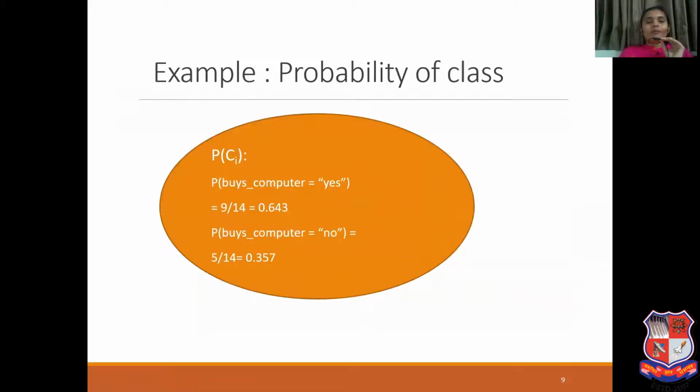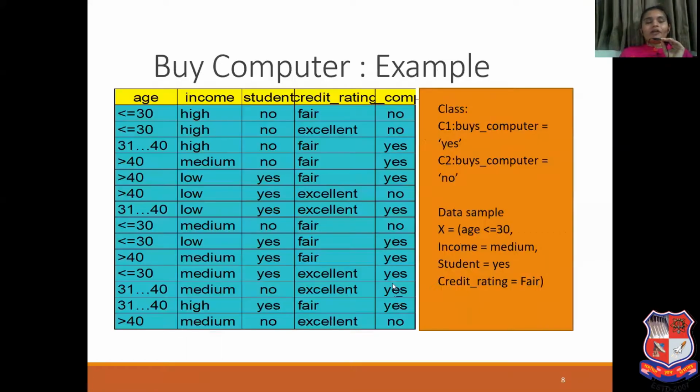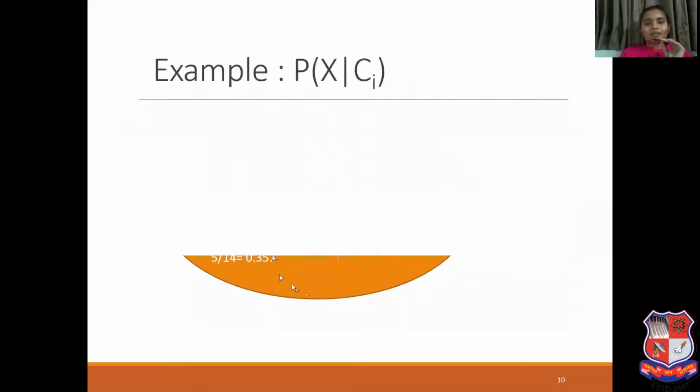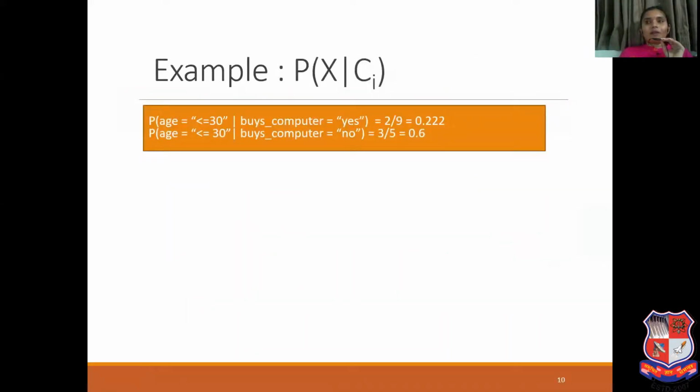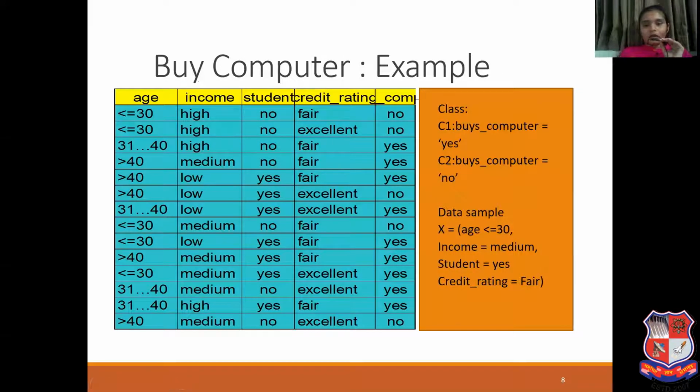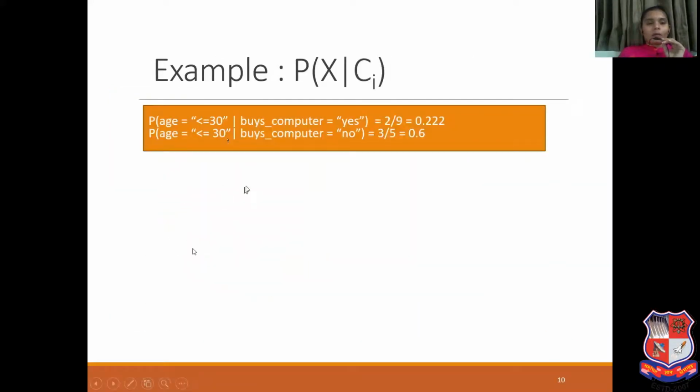Now we need to calculate probability of Ci, which we have already calculated. Now we need to calculate probability of X given Ci. How will we calculate probability of X given Ci? What is given? Age less than equal to 30, income equal to medium, student equal to yes, credit rating equal to fair. These are the attributes we need to consider. So probability of age less than equal to 30 given buys computer equal to yes, and given buys computer equal to no.